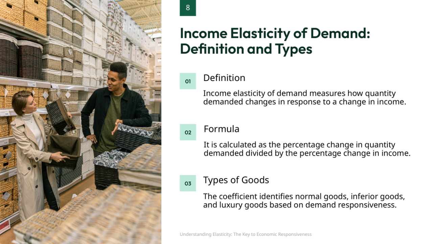Now, based on this coefficient, we can classify goods into three categories. Normal goods have positive income elasticity, meaning demand increases as income rises. Inferior goods have a negative elasticity, so demand decreases when income goes up. Lastly, luxury goods have an elasticity greater than 1, showing that demand increases more than proportionally with income. This concept is crucial for businesses and economists to predict consumer behavior under different economic conditions.